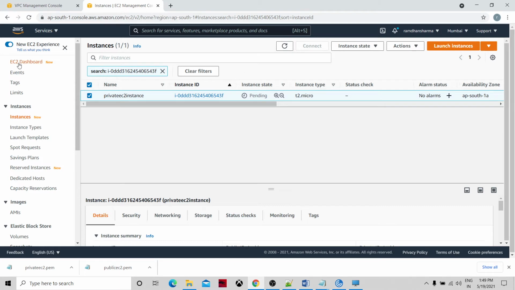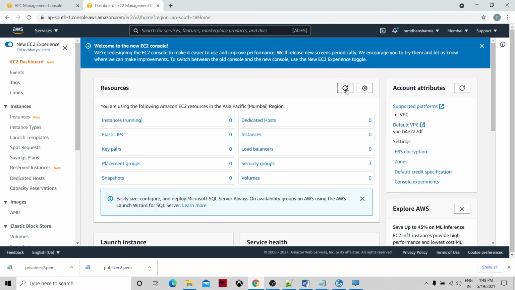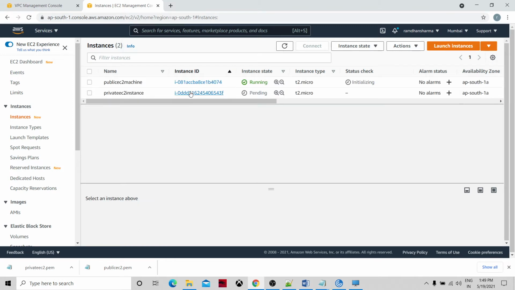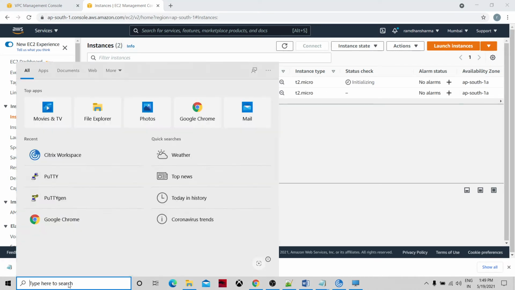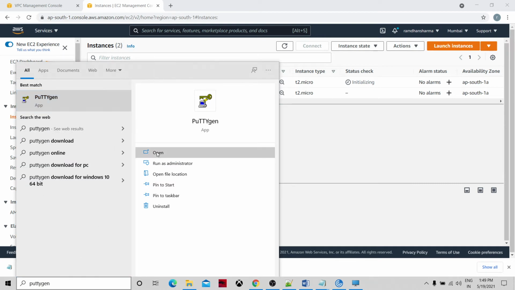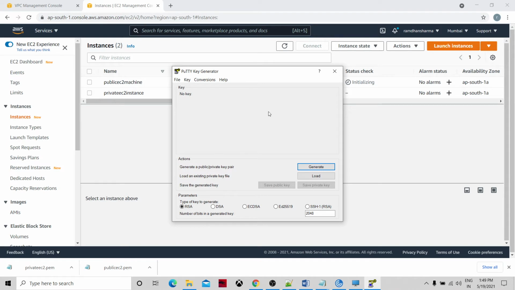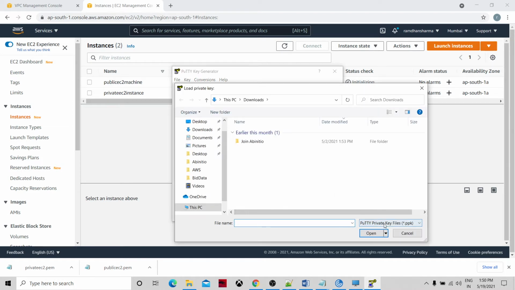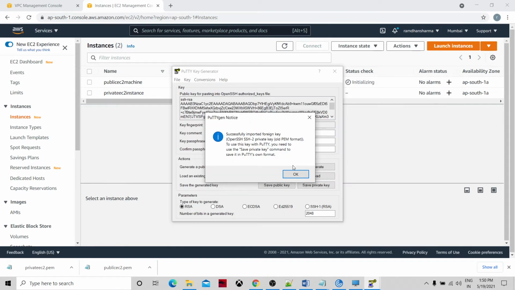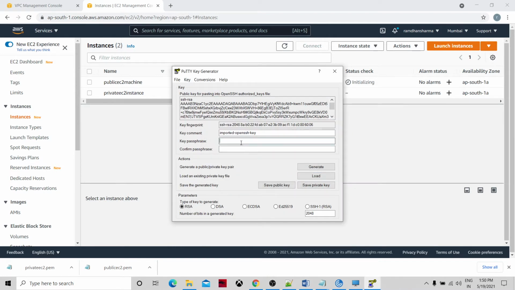So let me go to the dashboard. Then I will have two machines running. Let's wait for it. It will come back. Meanwhile, we will go to PuTTYgen. First we will launch PuTTYgen. PuTTYgen is used to convert the PEM key into the PPK key. Let's load the public PEM key. So this is okay. I need to give the password.